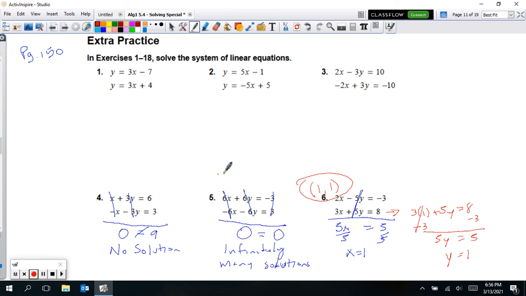Alright, so go ahead and pause the video at this point and try 1, 2, and 3 and see if you can figure out what the solution is. If it has no solution, you'll write that down. If it's infinitely many, write that down. But if it does have one solution, find that solution as an ordered pair.